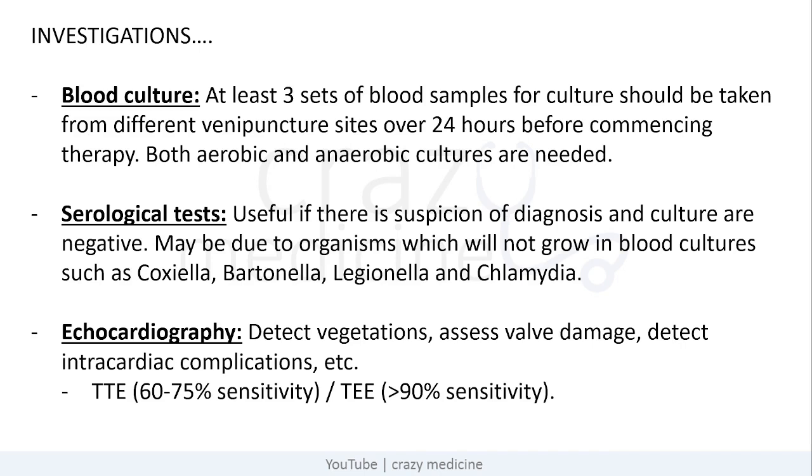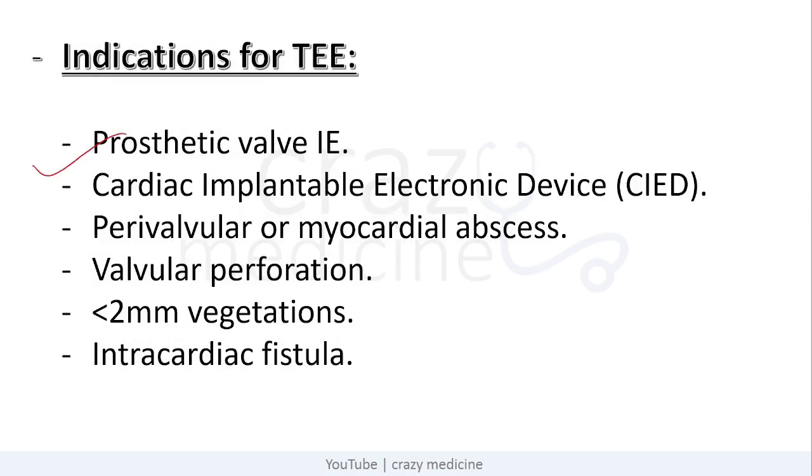Then coming to echocardiography. It is used to detect vegetations, assess valve damage, or detect intracardiac complication. There are two types of echocardiography, transthoracic and transesophageal. The sensitivity of transesophageal is more. So there are specific indications for transesophageal echocardiography, which are prosthetic valve endocarditis, cardiac implantable electronic devices, perivalvular myocardial abscess, valvular perforation, when vegetation is less than 2 mm, or intracardiac fistula. So these are the indications of transesophageal echocardiography according to Harrison.